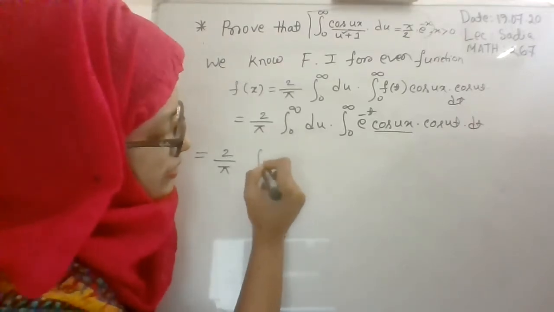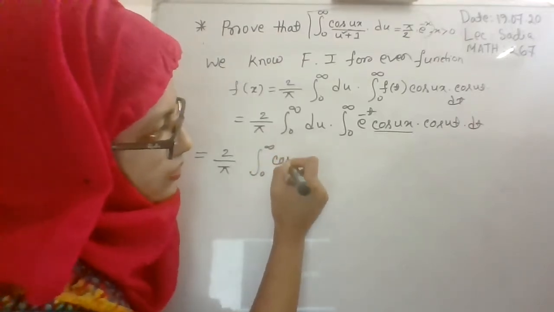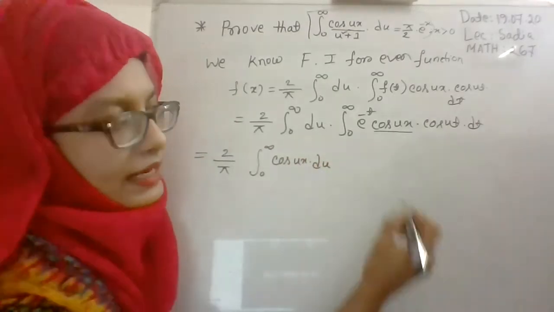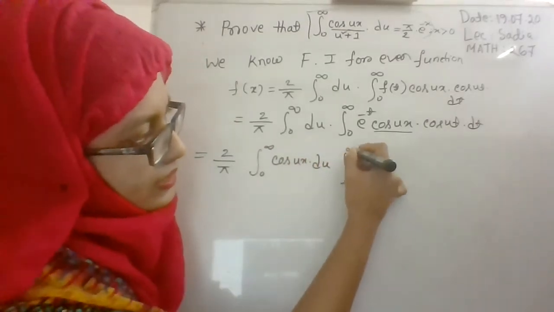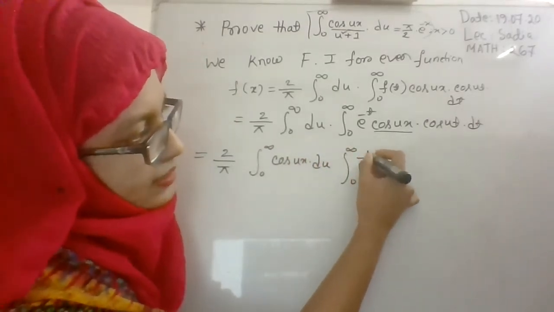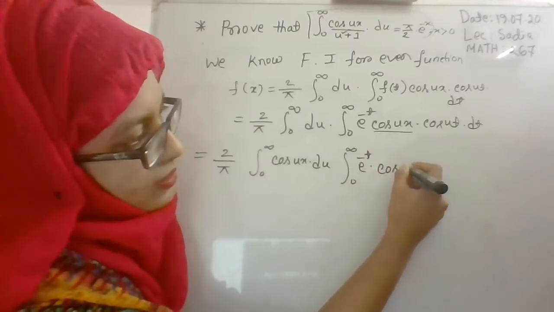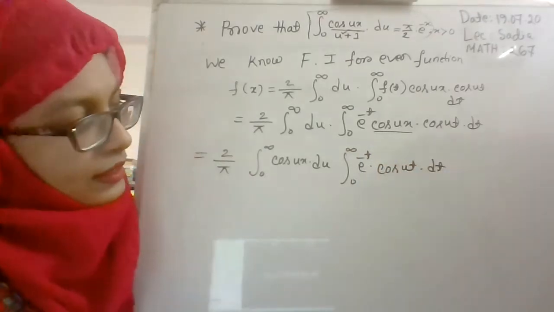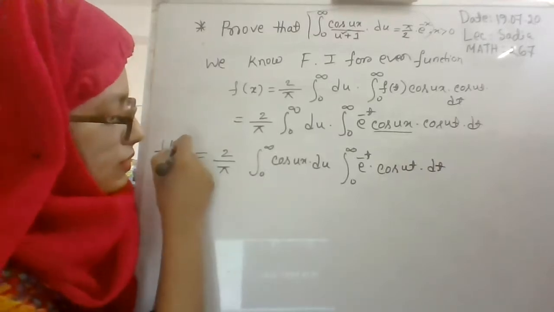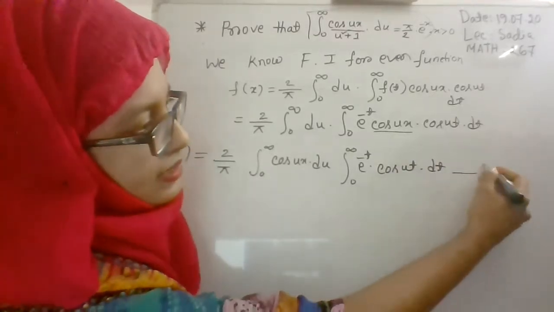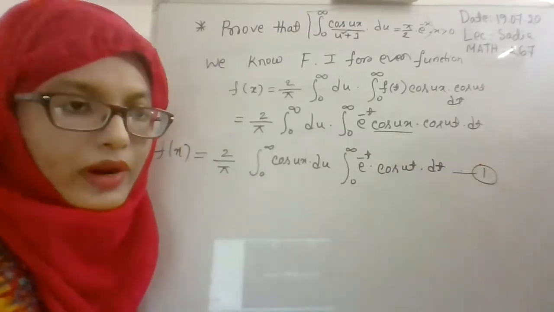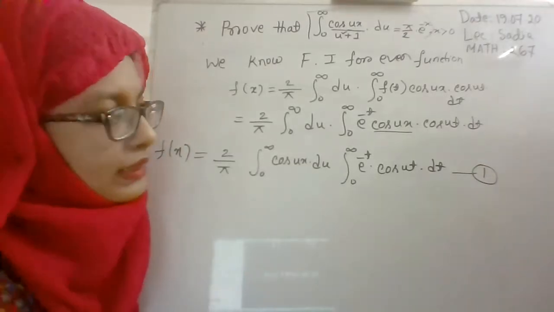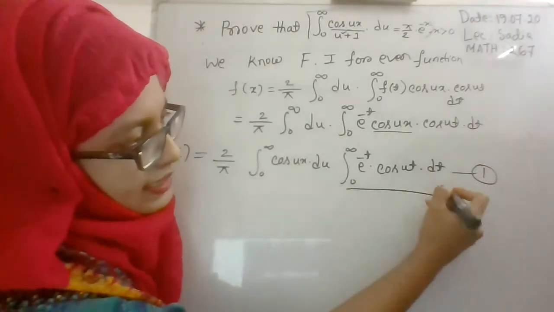So we can write 0 to infinity cos ux into du, right? And the next part will be 0 to infinity e to the power minus t cos ut dt. Okay, f of x is equal to this. Now consider this equation as equation number 1.